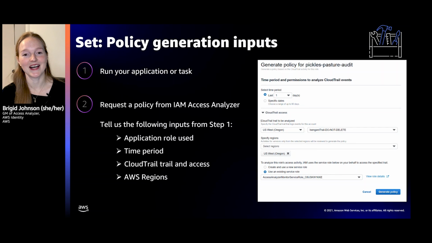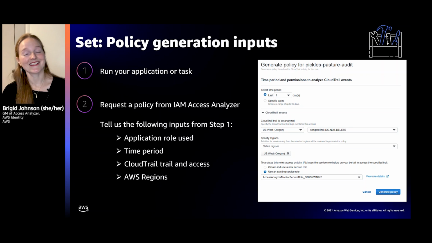All right, so this is how it works. You would run your application. In my demo, I'm going to use a Lambda function. Then you go to IAM Access Analyzer and you request a policy. So we need to know what role was used, which makes sense because you're trying to scope down that role. What time you want to do it. I did it for a day because I ran a Lambda function and everything was executed that day. What trail to look at, and you need to have permissions to that trail as well. So if you're using an org trail, you need to make sure that the role Access Analyzer uses has access to that. And then what regions you want us to look at. You can select all regions, or you can select one region that you know you ran in.